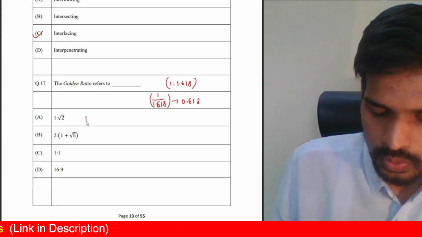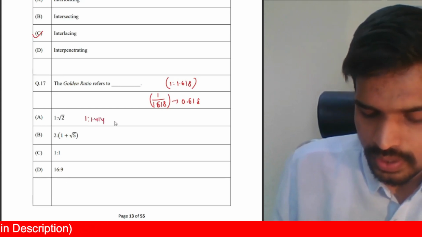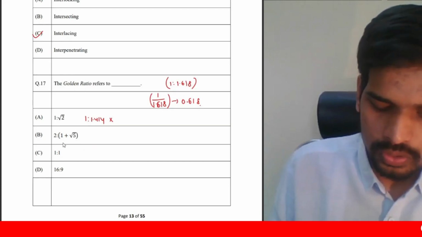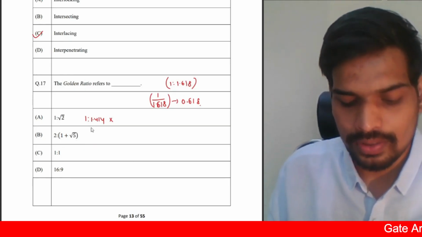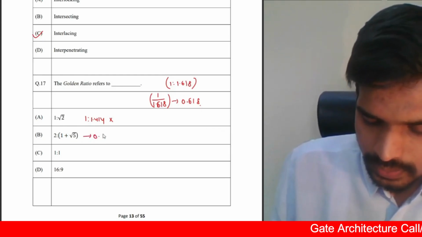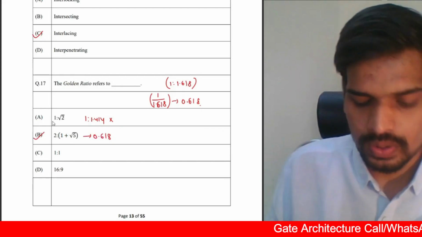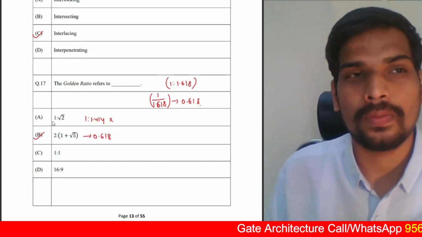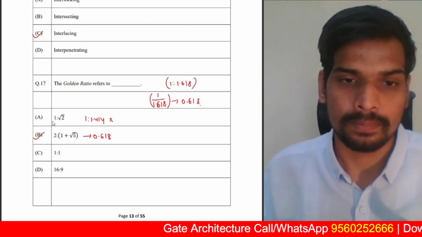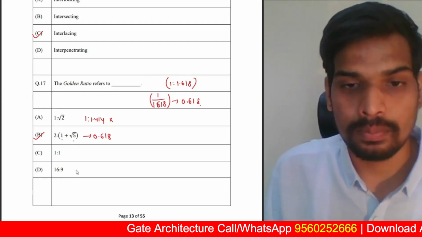1 is to root 2 is 1 is to 1.414. This will not give you the value of 0.618. So 2 is to 1 plus root 5, that actually gives you the answer 0.618. So this is the answer for golden ratio. 2 is to root 5 is 2.23, I guess. So 2.23 plus 1 is 3.23.